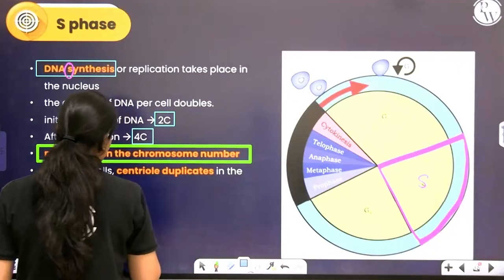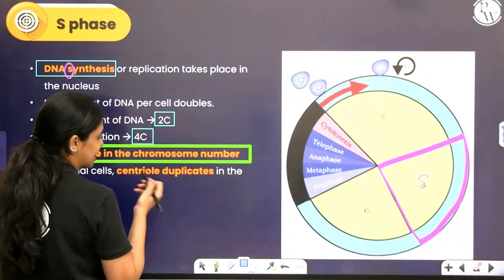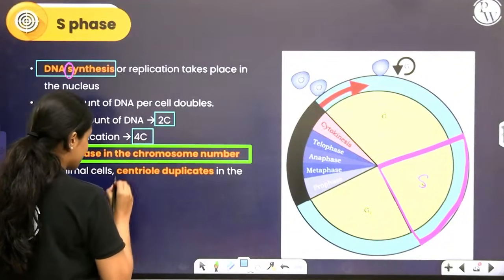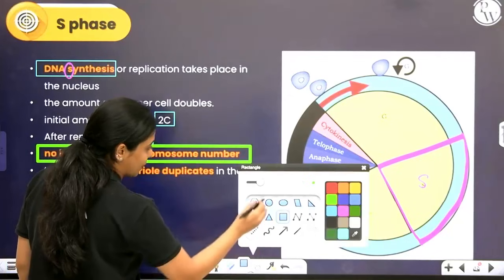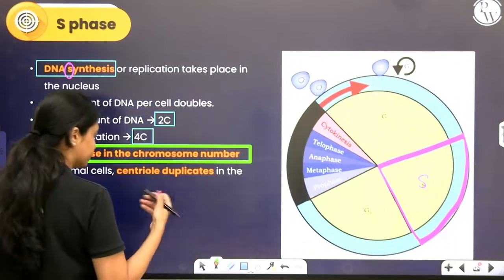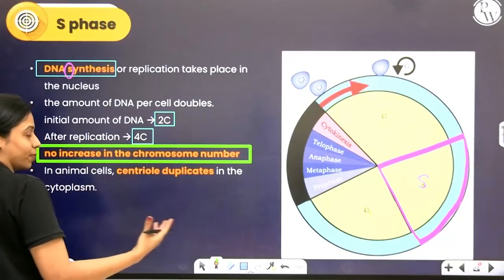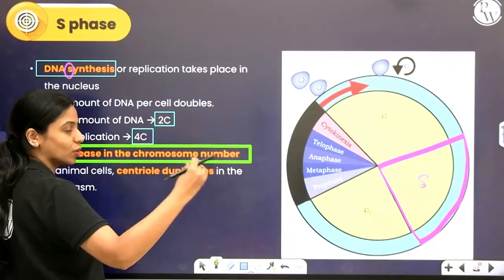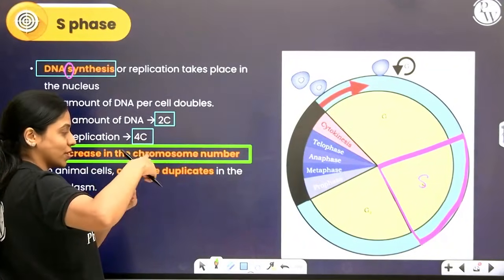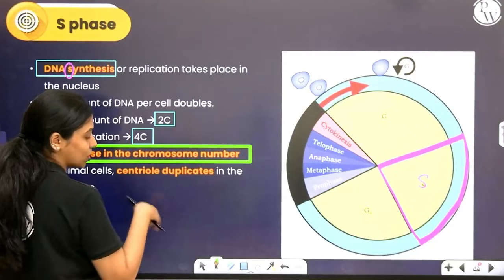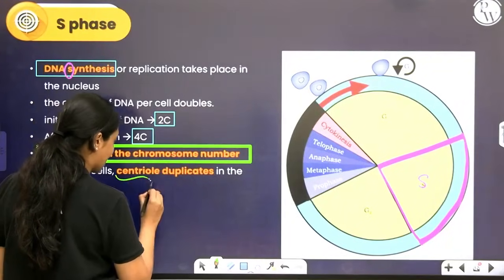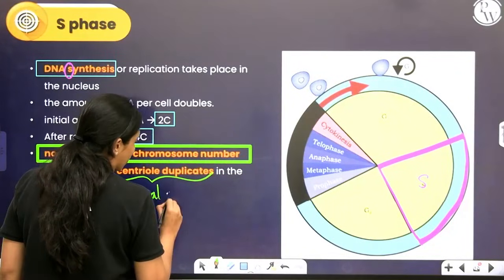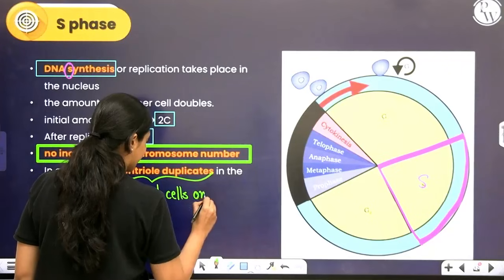You know that animal cells have an organelle called centrosome, which will have 2 centrioles perpendicular to each other. We've learnt about it in our previous chapter. So this centriole, which will assemble all the spindle in animal cells during mitosis, that centriole, which is involved in spindle formation, later will also make an extra copy. Normally, one cell will have one nucleus. Close to the nucleus, will have one centrosome with 2 centrioles. But before cell division, that also undergoes replication. So remember, centrioles duplicating happens in animal cells only. This also happens during S phase.